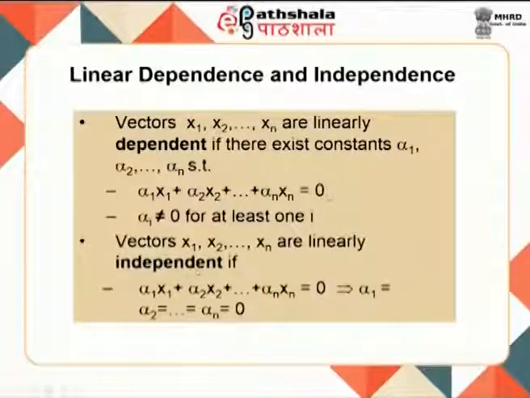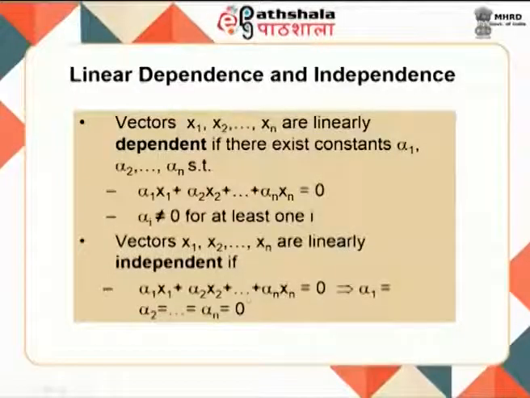Now, another aspect of vectors that we do talk about is whether they are linearly independent or dependent. Vectors x1, x2 to xn are linearly dependent if there exist constants alpha 1, alpha 2 to alpha n such that alpha 1 x1 plus alpha 2 x2 plus alpha 3 x3 and so on, plus alpha n xn is equal to 0, and alpha i is not equal to 0 for at least one i. If all the alphas are 0, then it will obviously be 0. If these are linearly independent, then all the alphas from alpha 1 to alpha n must be equal to 0.